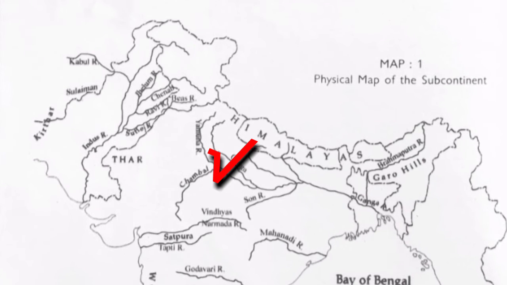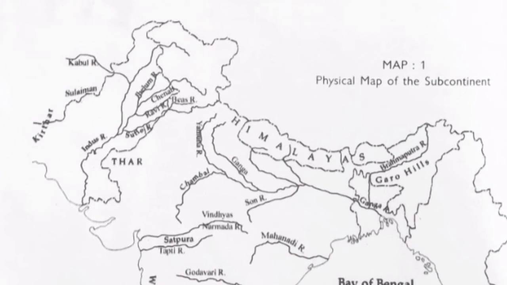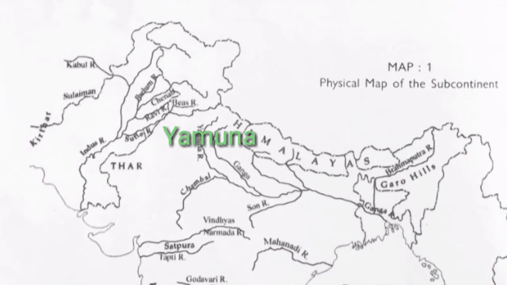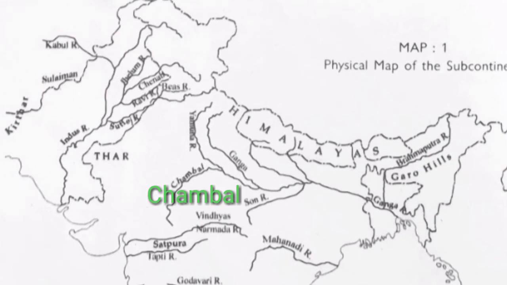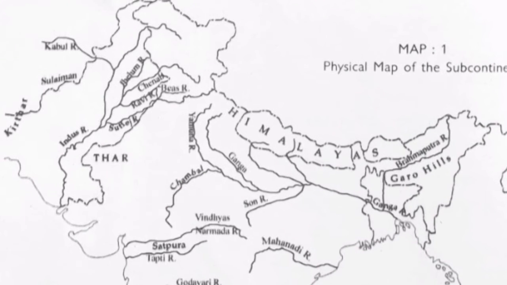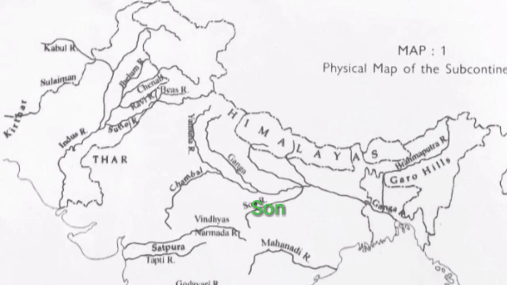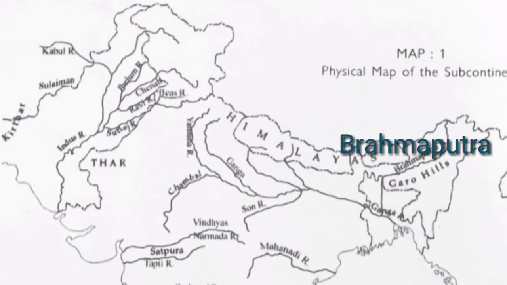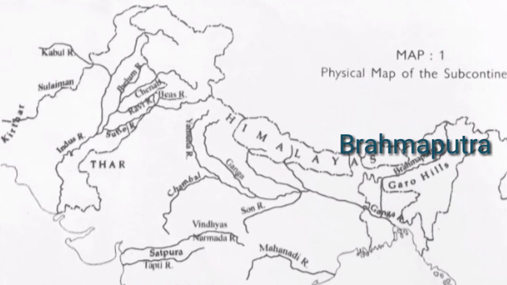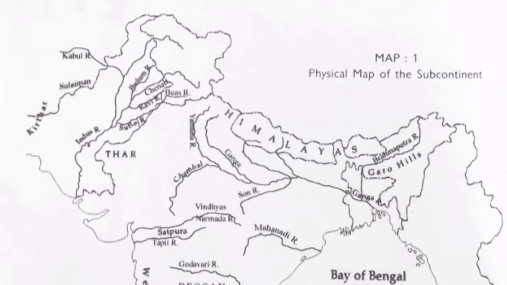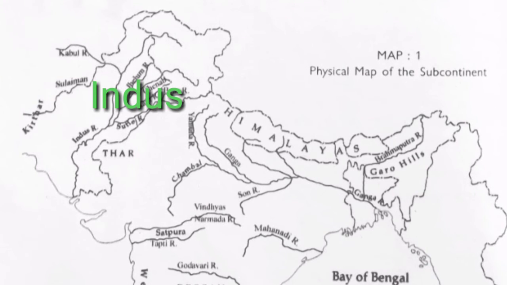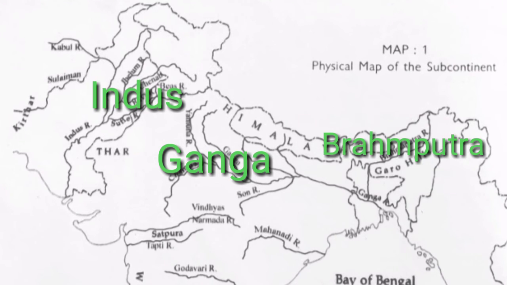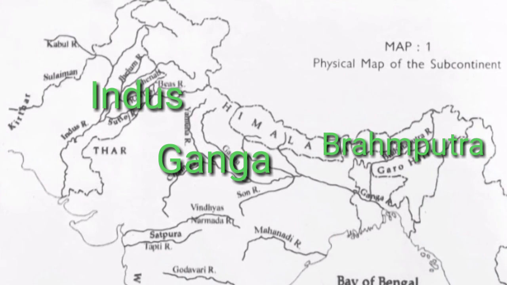River Ganga has some tributaries. Here you can find one is river Yamuna and one is Chambal. Locate these both in your map, and here it is shown. There is one more very important northern river. This is Brahmaputra. So in the northern part of India, these three rivers flow. These are Indus, Ganga and Brahmaputra. These three river systems are there, right?